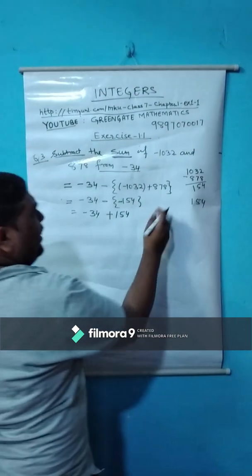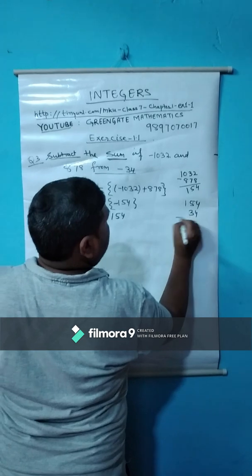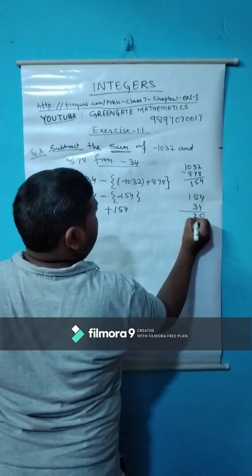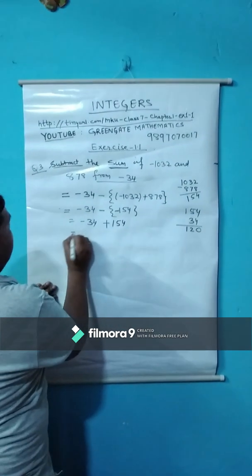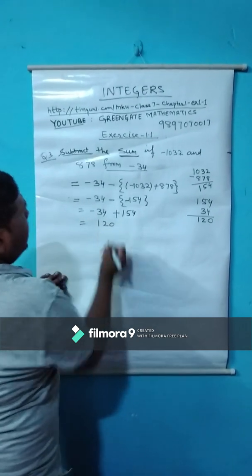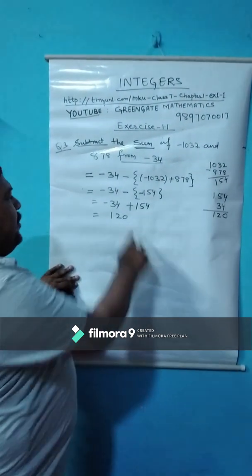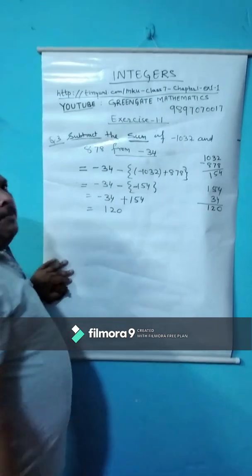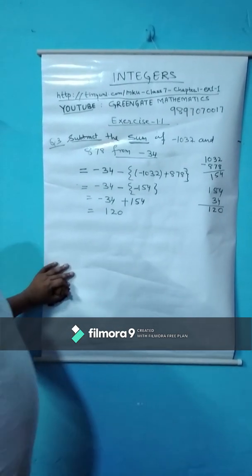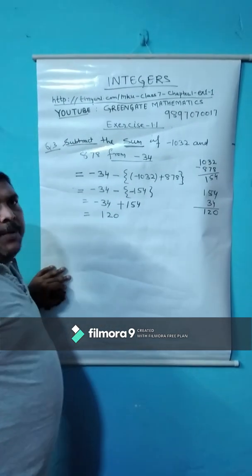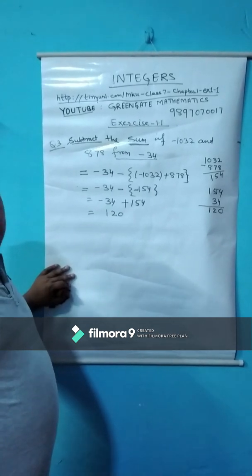We have to find out the difference. Children, 120. What will be the sign? Positive sign. So there is no need to put any sign because the positive sign is not required. Okay?